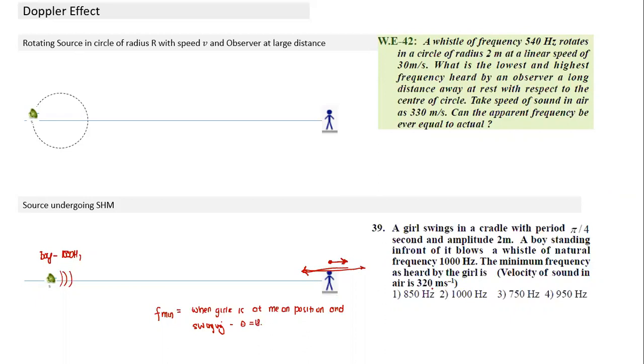So can we calculate this value here? What will f min be equal to? f naught, and here the observer is in motion. The observer is moving away, so this will have a negative sign, divided by V. Do we know these terms? f naught, the frequency emitted, is 1000. Velocity of sound is given, 320. What is V naught here?